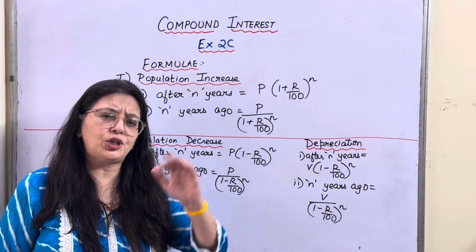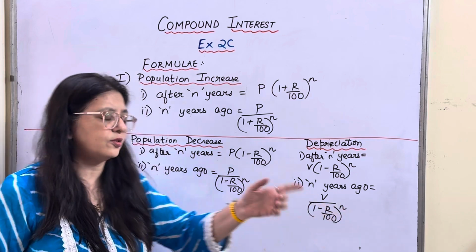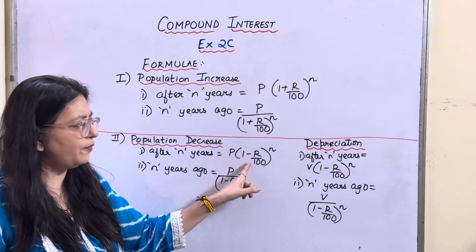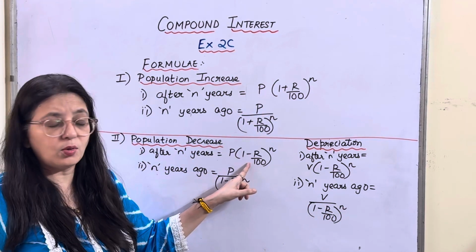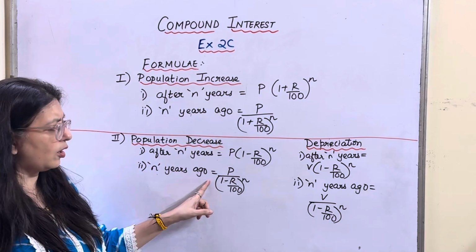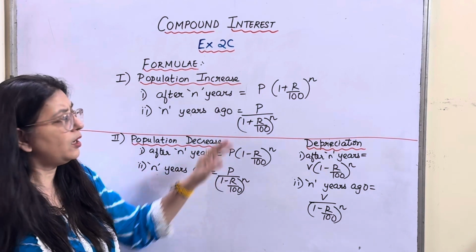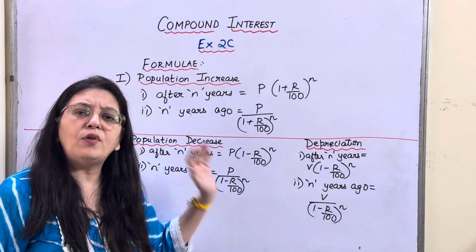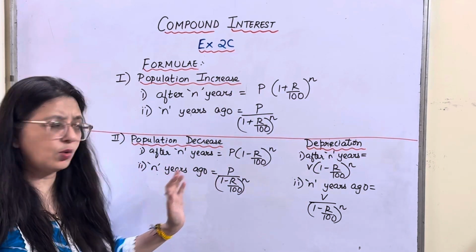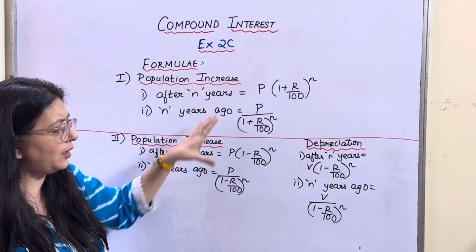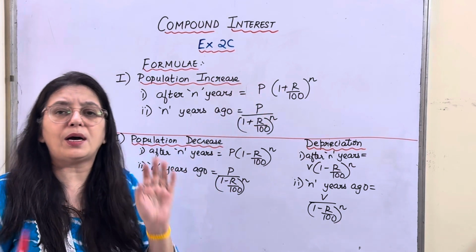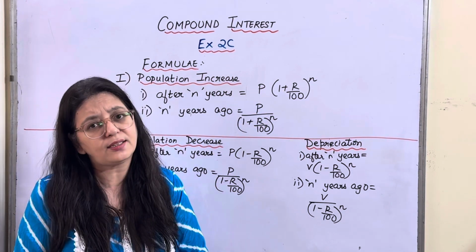Then comes, what if population decreases? If a population decreases after n years, instead of the plus sign, we just put a minus sign. Now, n years ago, same way, here you'll only put a minus sign. For increase, it is plus. For decrease, it is negative. So if you know this formula, it is following this path. The only thing is, there is a change in the sign.